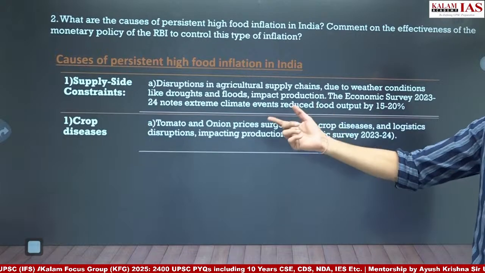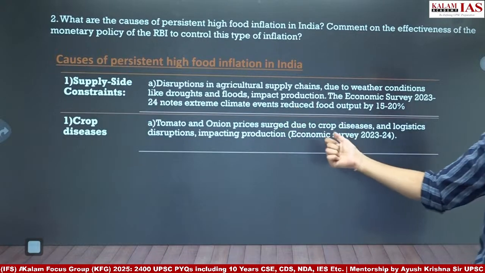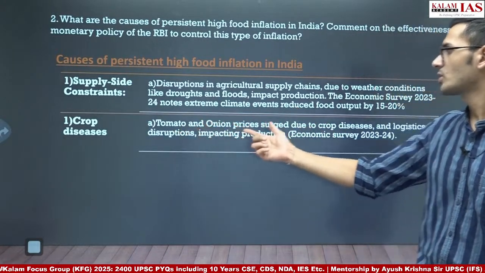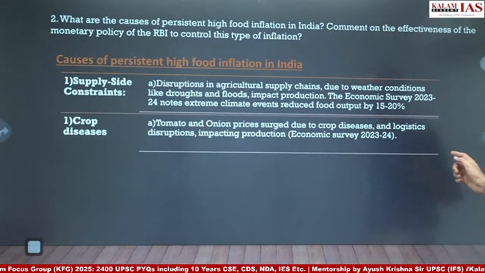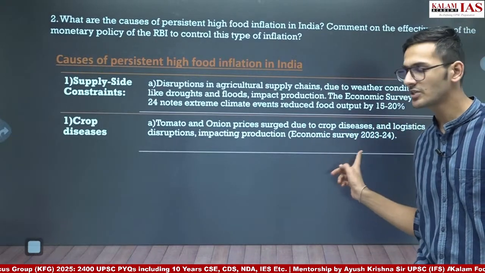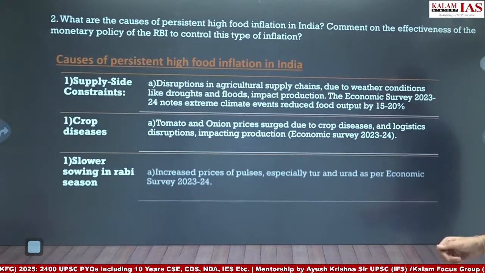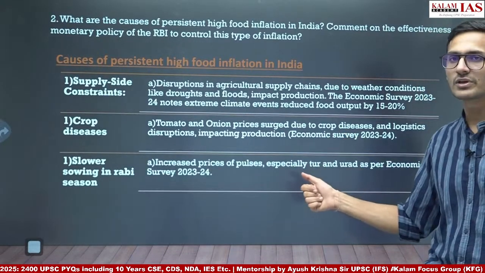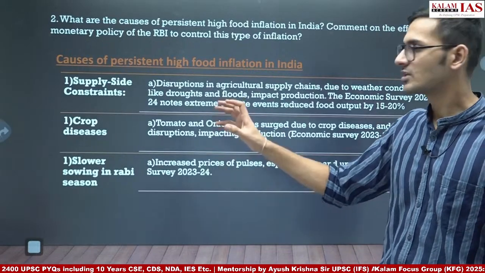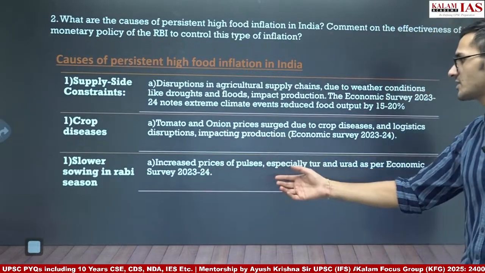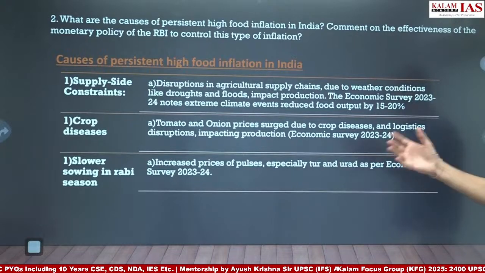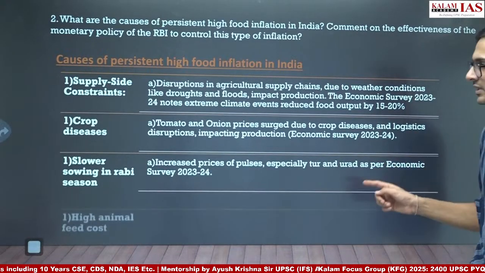Another reason is crop disease. Again, this is given in Economic Survey 23-24, that tomato and onion prices surged due to crop diseases and logistic disruption impacting the production. Then another could be slower sowing in the Rabi season. This again is given in the Economic Survey 23-24, that in the Rabi season, the sowing is slow. As a result, the pulses, especially the tur and urad prices, have increased.